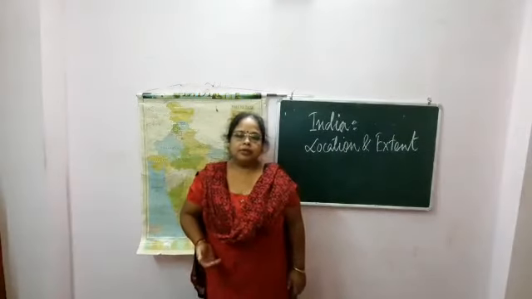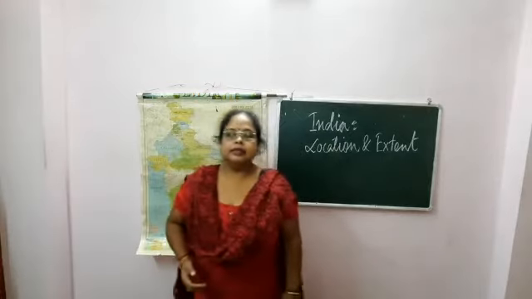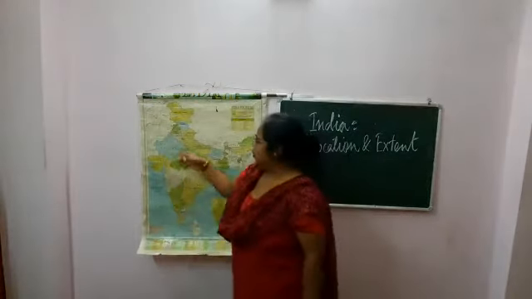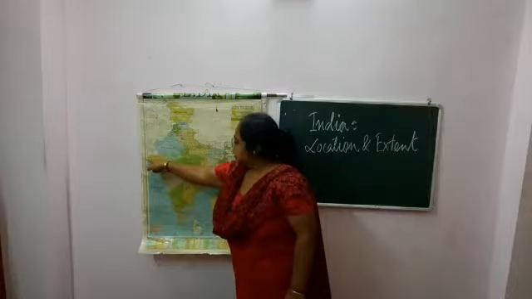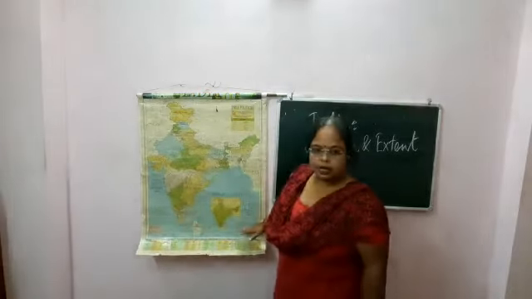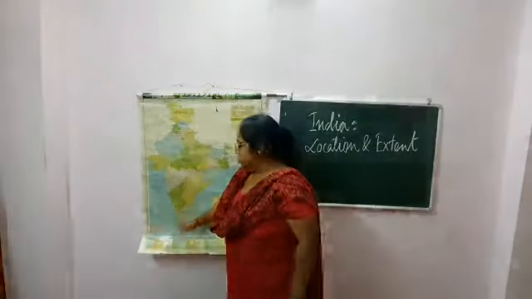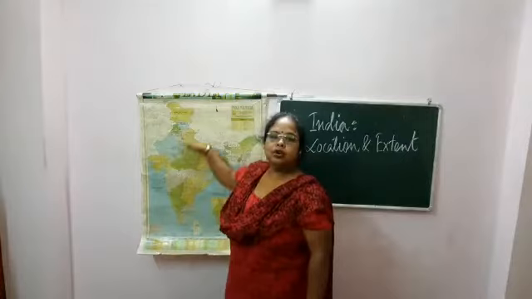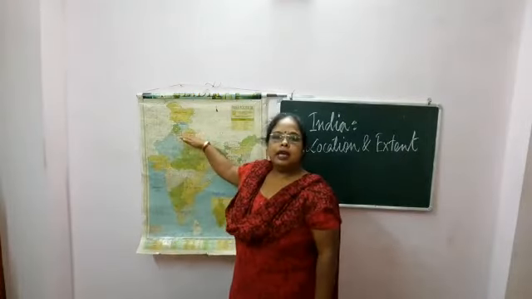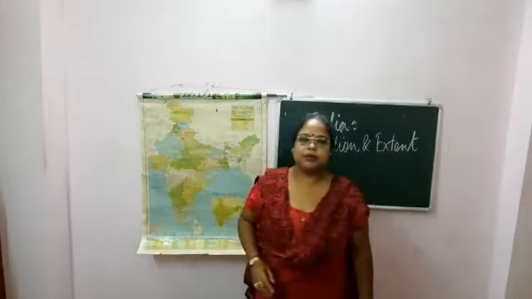Next, I will talk about the location. India is situated north of the equator. This is the 0 degree equator, and here passes the Tropic of Cancer. So India lies on the northern side of the equator, in the northeastern hemisphere.